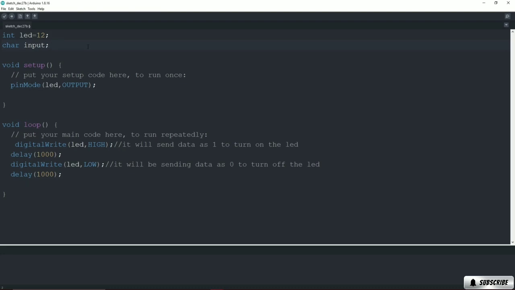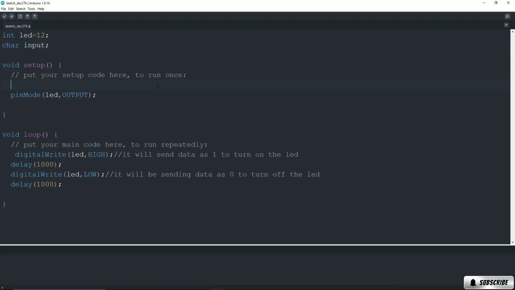After that, we will move towards the void setup, and in here before this pin mode, we will add a new line, and here we will type serial.begin. Basically we are establishing a serial connection with our Arduino, and in here we need to provide a baud rate at which we are going to be communicating with our Arduino board.